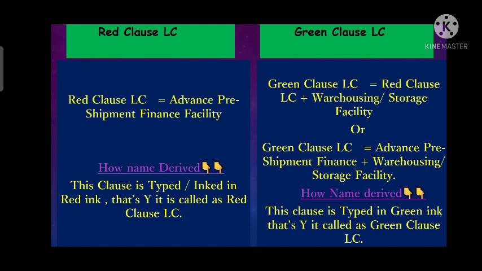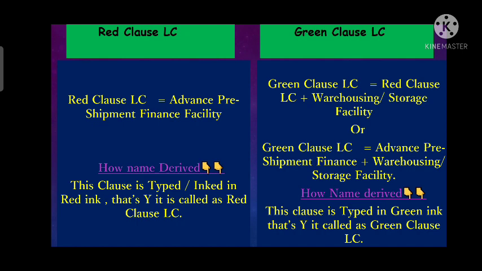Now in red clause LC, we can see that the red clause LC is equal to the advance pre-shipment finance facility. As we have discussed earlier, the red clause LC is the advance pre-shipment facility received by the exporter, whereas green clause LC is red clause LC plus warehousing or storage facility. Along with red clause LC, it provides warehousing or storage facility.